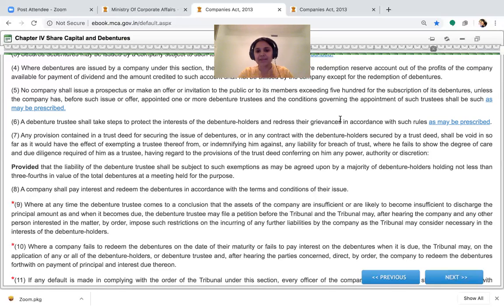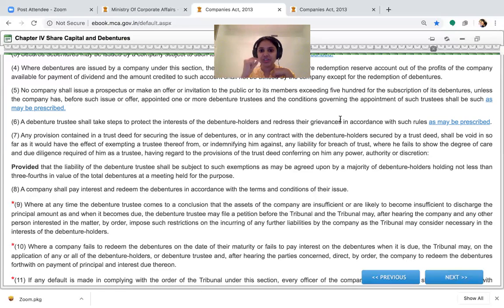I, the author, the company, will appoint a trustee, namely the debenture trustee, who will work for the benefit of the beneficiary of the trust, who will be our debenture holders. So I have introduced three characters. Myself, the author, the company issuing the debenture; the person who runs the trust, who manages its affairs, the debenture trustee; and then the person for whom it is run, the beneficiary, which is our debenture holders or the creditors. In simple terms, a trust is a triangular relationship: author, debenture trustee, beneficiary, which is the debenture holder.